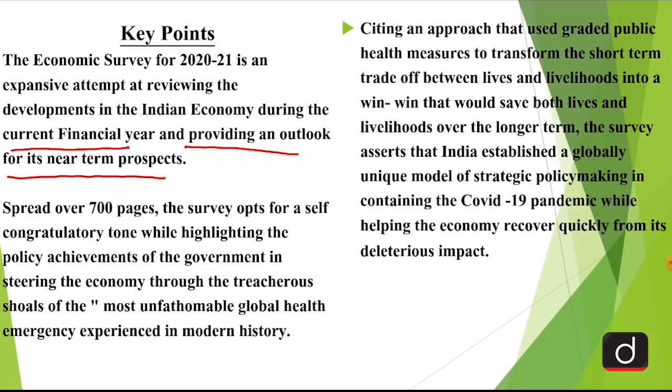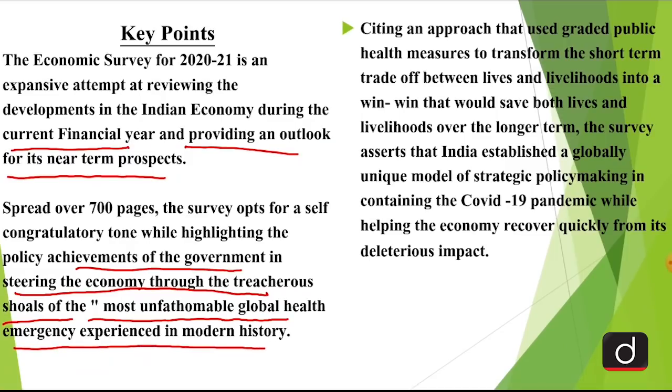Spread over 700 pages, the survey opts for a self-congratulatory tone while highlighting the policy achievements of the government in steering the economy through the treacherous shoals of the most unfathomable global health emergency experienced in modern history.